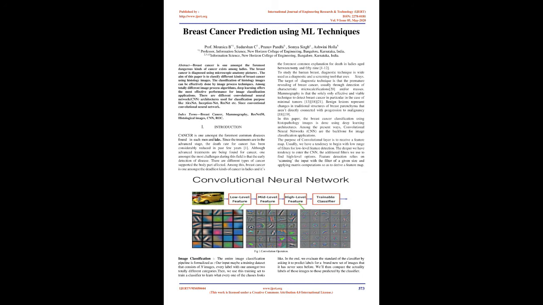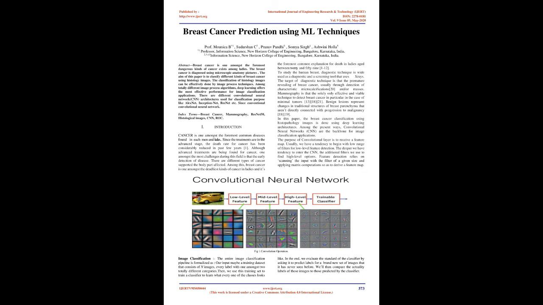The aim of this paper is to classify different kinds of breast cancer using histology images. The classification of histology images can be effectively done by image process techniques. Among totally different image process algorithms, deep learning offers the most effective performance for image classification applications.